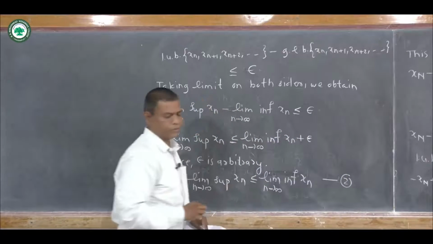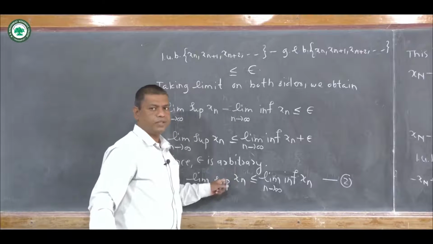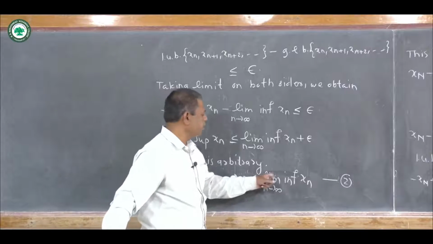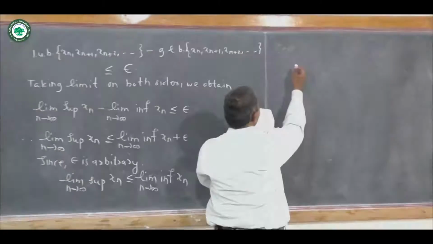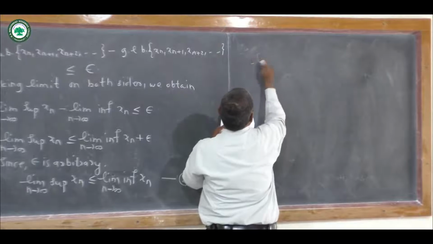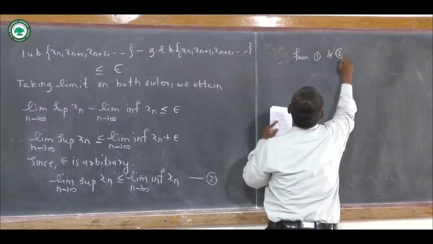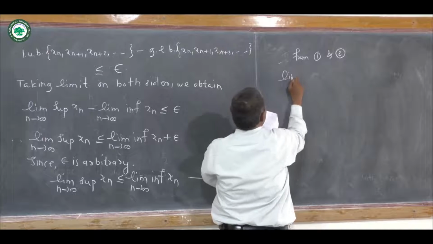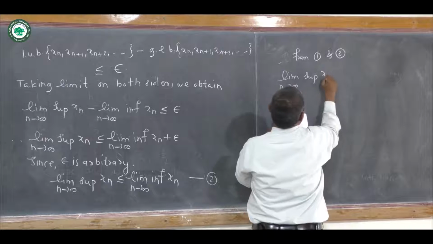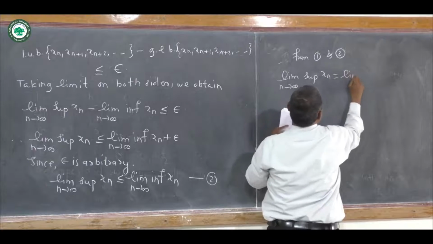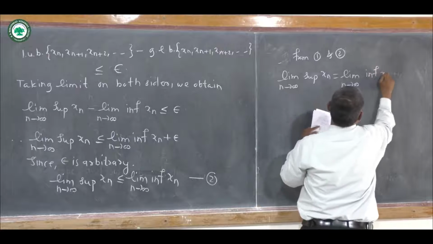So using 1 and 2, we can write the limit as n tends to infinity of the superior of x_n is equal to the limit as n tends to infinity of the inferior of x_n.